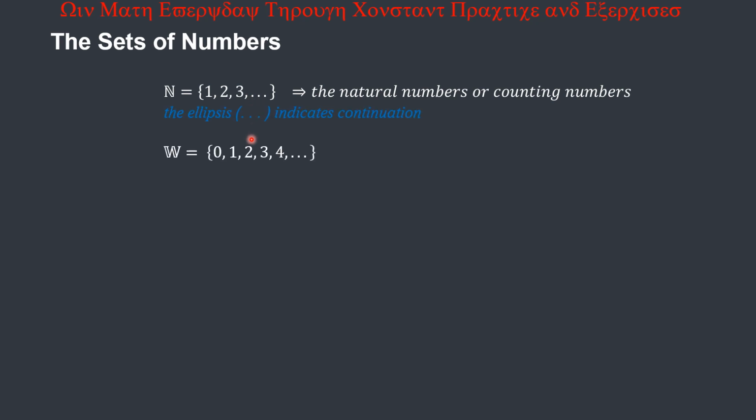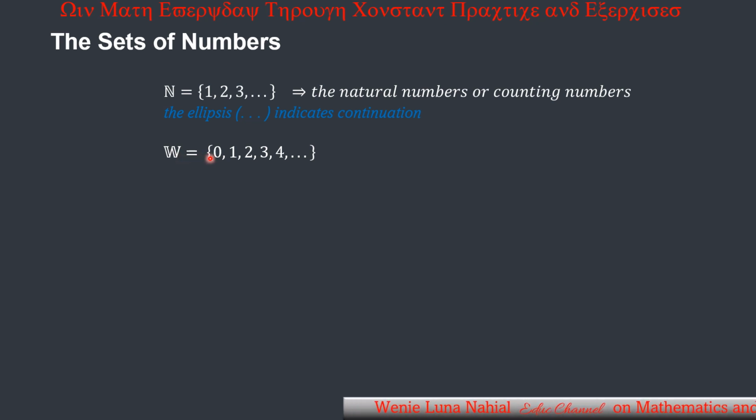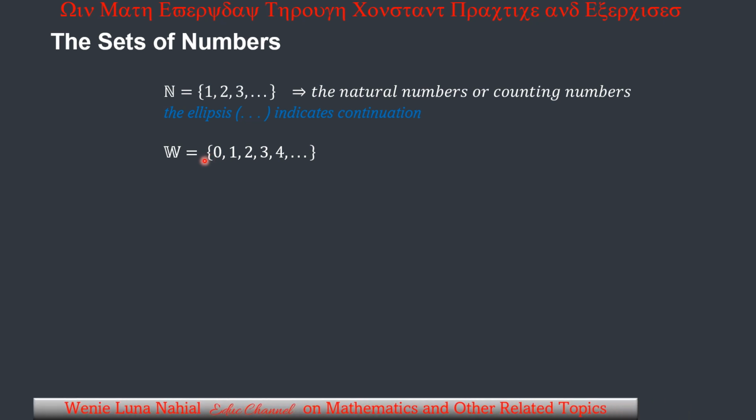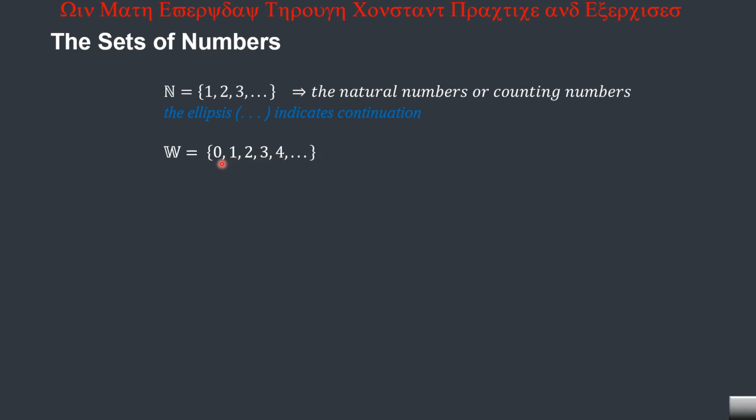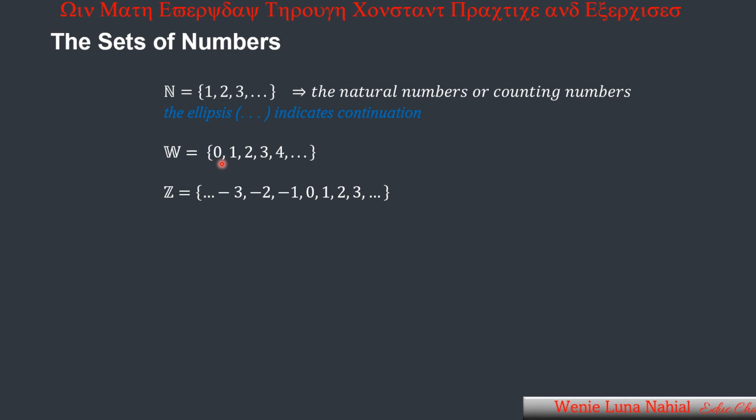Then the next set is the set of whole numbers, represented by an uppercase letter W. So we're using the bracket, and inside the bracket are the elements of the set of whole numbers. We start here with 0, 1, 2, 3, 4, and so on and so forth. So the smallest value in the set of whole numbers is 0.